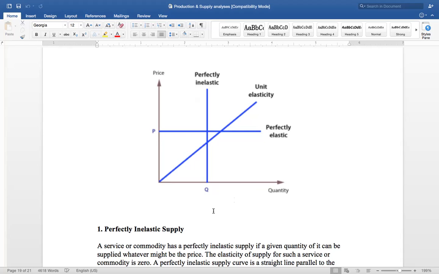Generally, this is not practical, because when the price changes, quantity supplied also changes. But this is one of the types of elasticity of supply, as I am telling you. Its curve is this, where I have written perfectly inelastic supply.